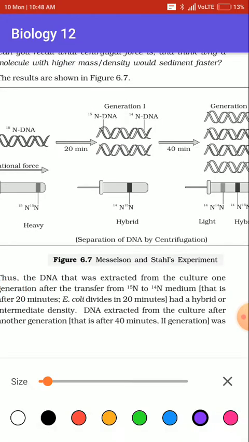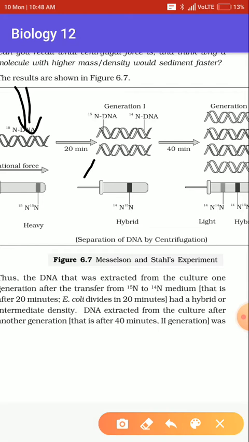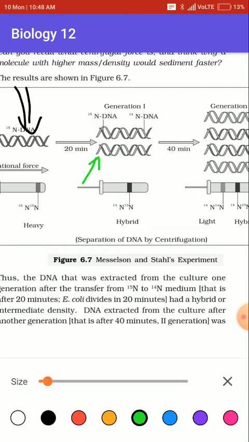You see, this is the heavy isotope DNA, and the first generation produced a hybrid DNA, which has a light colored strand and also a dark colored strand. They have this hybrid type DNA in the first generation.